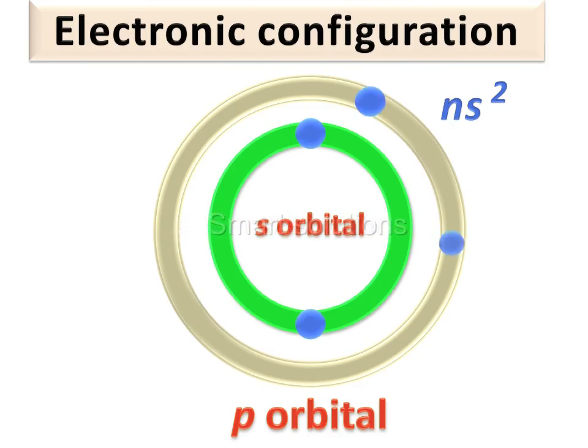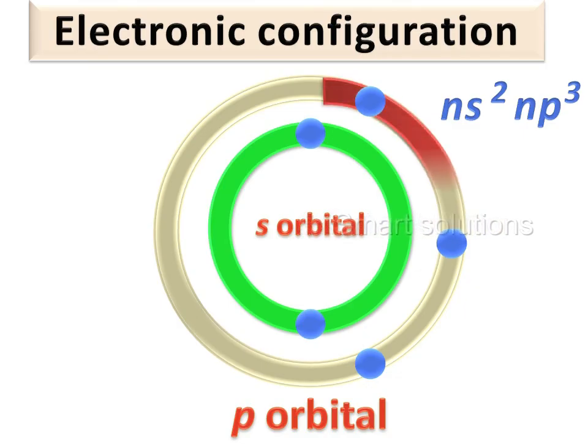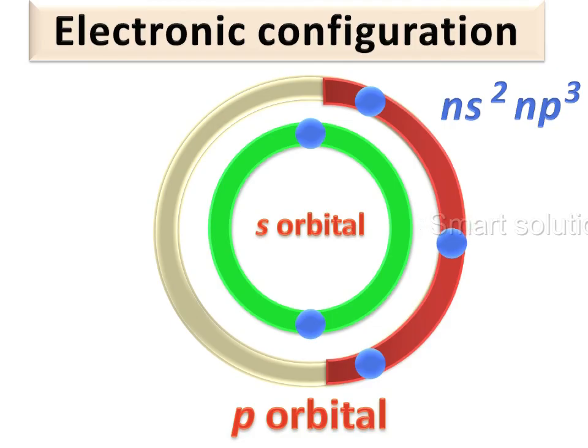Group 15 elements contain 3 electrons in the p orbital. So, the p orbitals of these elements are half-filled. This makes their electronic configuration more stable.